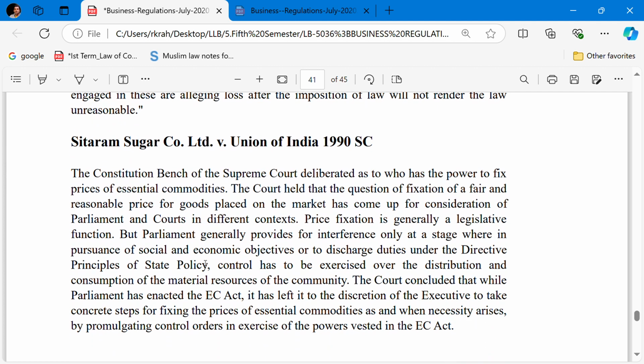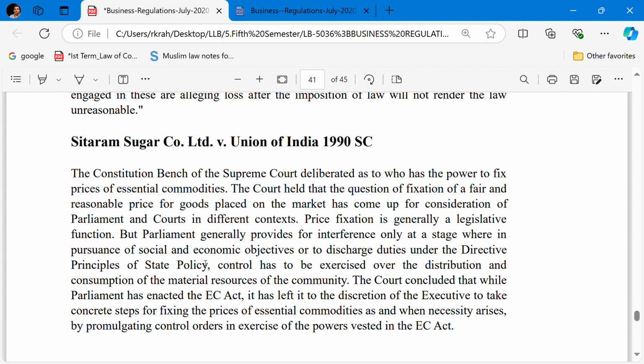The Constitution Bench of the Supreme Court deliberated as to who has power to fix the prices of the essential commodities. The court held that the question of the fixation of a fair and reasonable price for the goods placed on the market has come for the consideration of the Parliament and the court in different contexts.